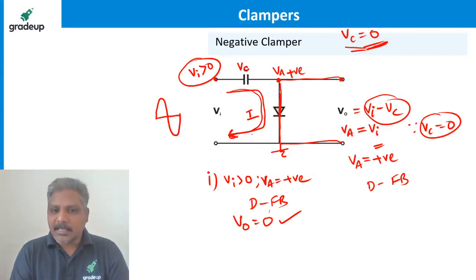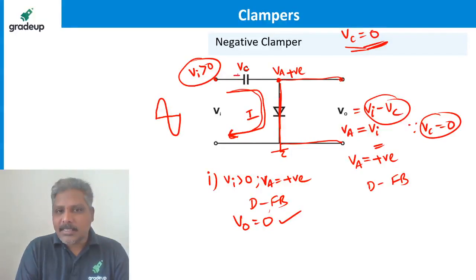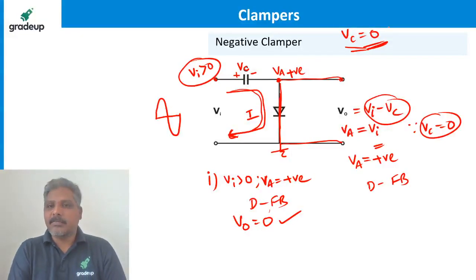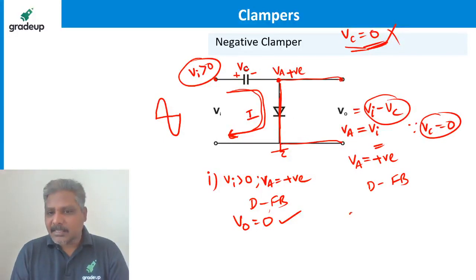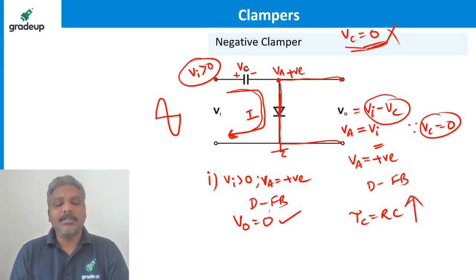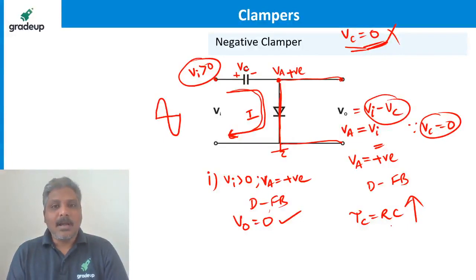As soon as current starts flowing, the capacitor starts charging. So far it was 0. Now the capacitor started charging, right? While the capacitor is charging, there is a term called the charging time constant, tau. What is that? R into C. The time constant tells you how fast the capacitor is charging.